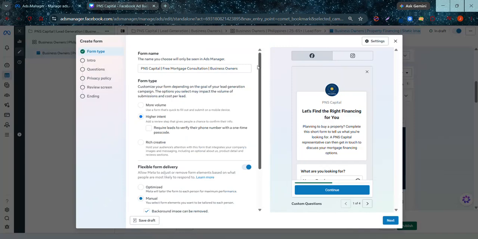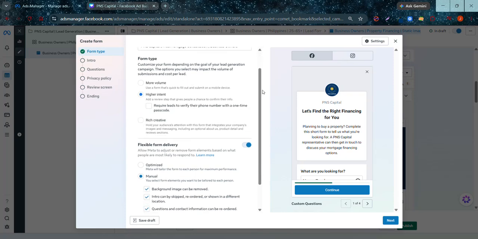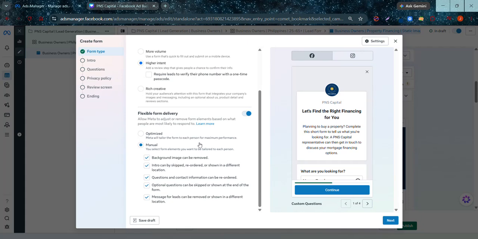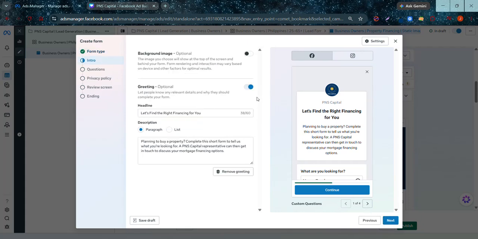So for the form name, it's PNS Capital Free Mortgage Consultation. For the form type, it's higher intent. And then flexible form delivery, it's set to manual. Next, for the greeting, this is our headline. Let's find the right financing for you. And for the description, planning to buy a property, complete this short form to tell us what you're looking for.